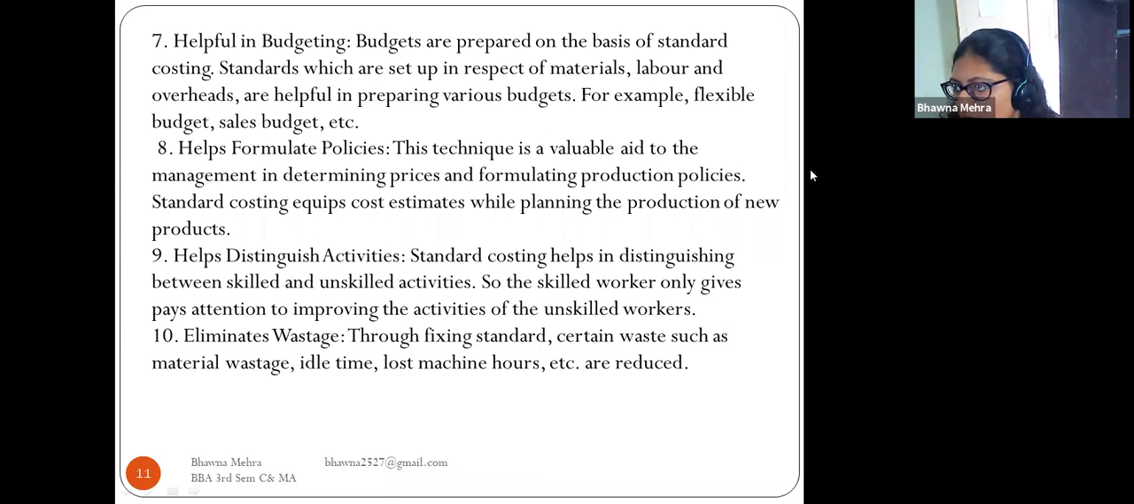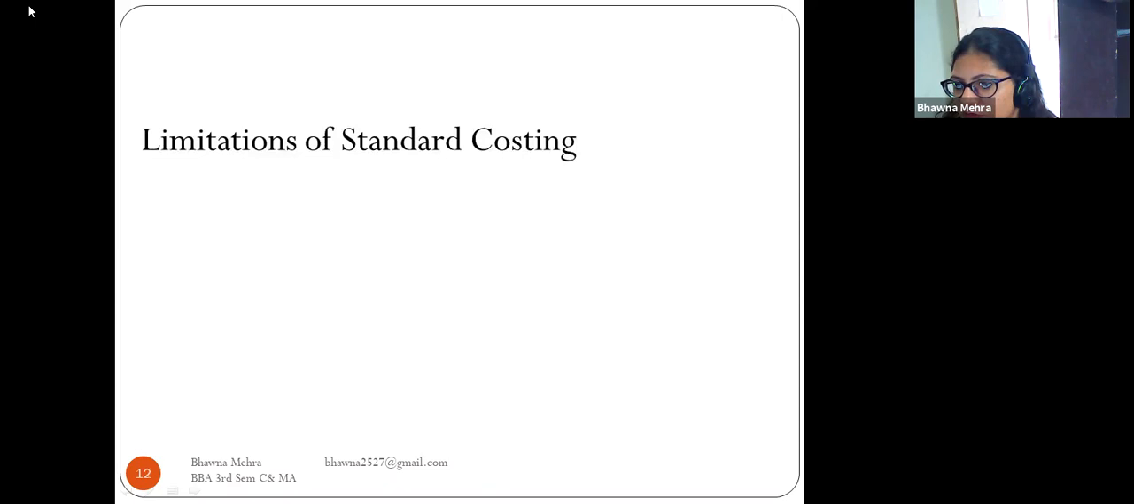So this is all about the advantages. Now we have to discuss the limitations of standard costing.